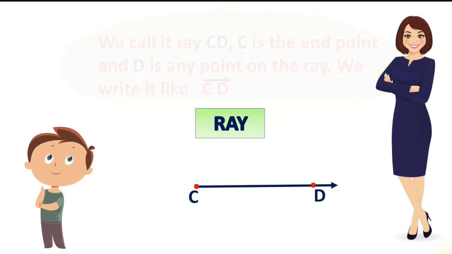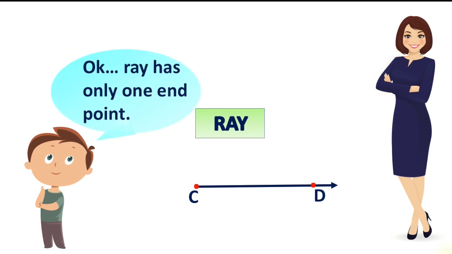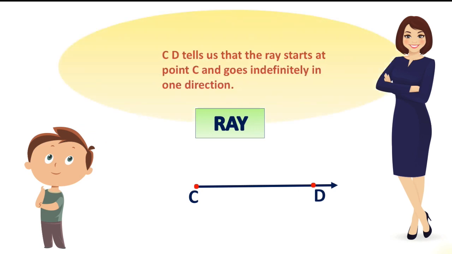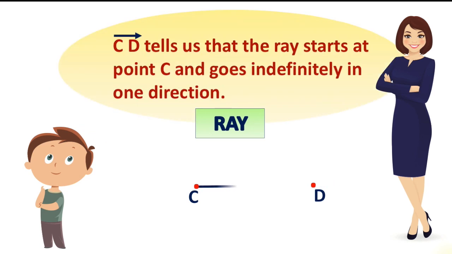Okay, a ray has only one endpoint? Ray CD tells us the ray starts at point C and goes indefinitely in one direction. We cannot write it like ray DC. We always start from the endpoint.